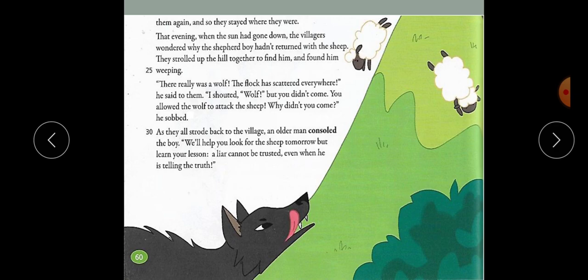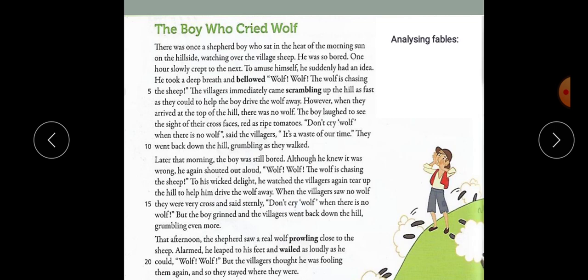After reading this fable, we know that it's a fable because the writer makes sure to state the moral lesson at the end of his story. And in this fable, the moral lesson is that a liar cannot be trusted even when he is telling the truth. Now let's analyze our fable here. We're going to take a look at the opening of the fable. We're going to take a look at the usage of dialogue, usage of paragraphs, adverbs, and adjectives.